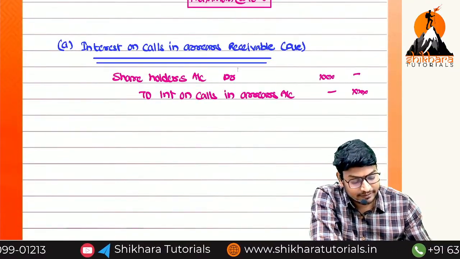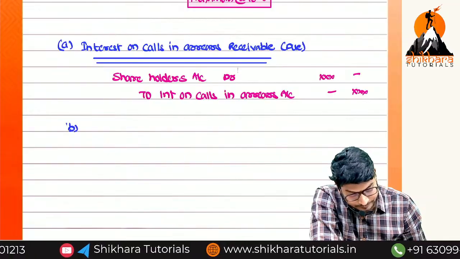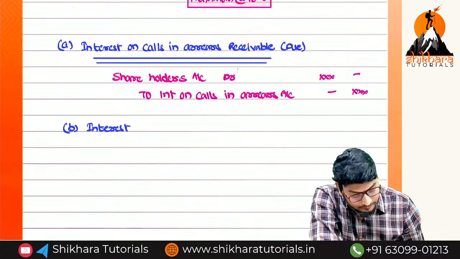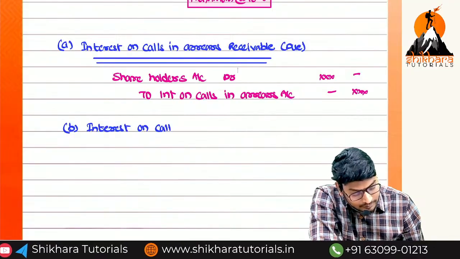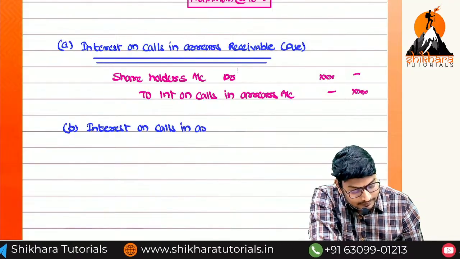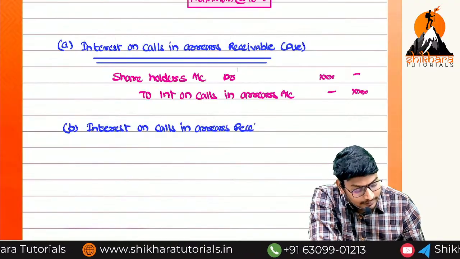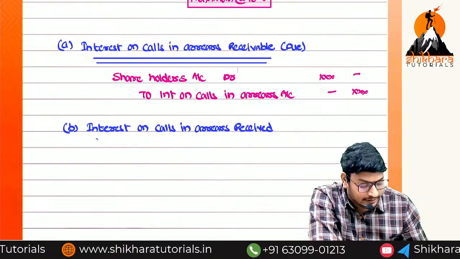What is the next entry we need to write? Interest on calls in arrears: received or receivable? Received. At that point of time, what is the entry?